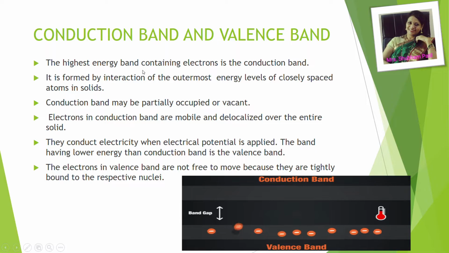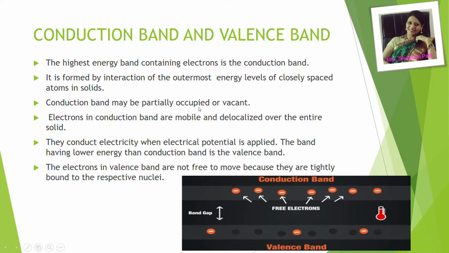The highest energy band containing electrons is the conduction band. So conduction band will have high energy as compared to valence band. You can see in this clip, valence band is present over here at the bottom, and then there is a band gap, energy gap, which is also called the forbidden gap, and then we have conduction band at a little higher energy level. This band is formed by interaction of outermost energy levels of closely spaced atoms in the solids. So this is about the conduction band.